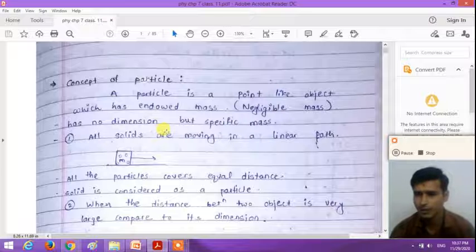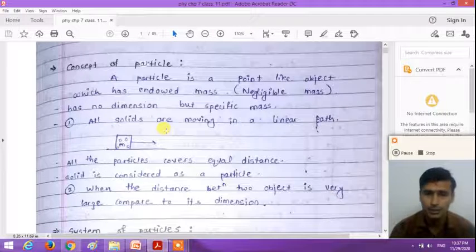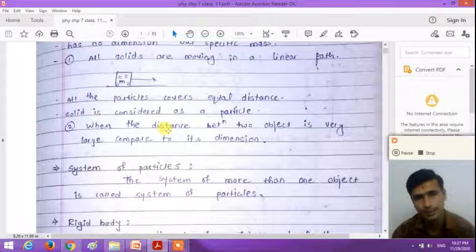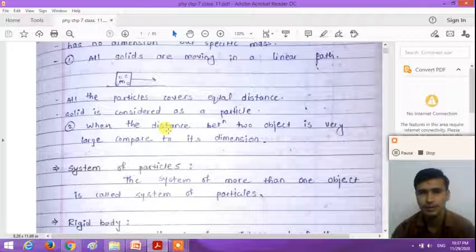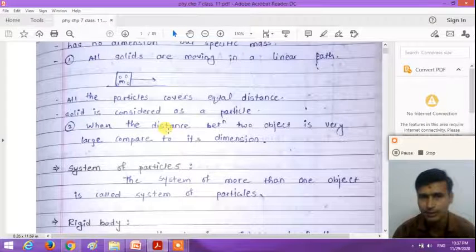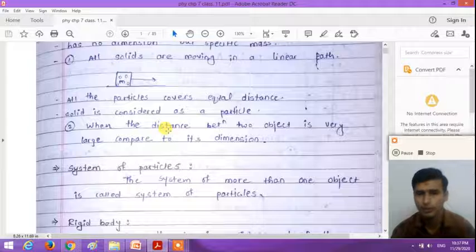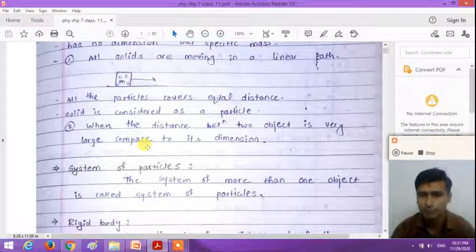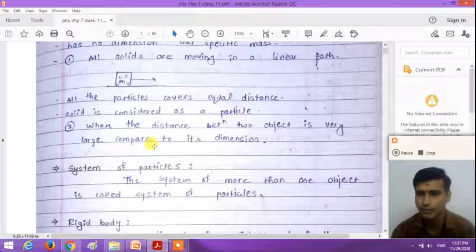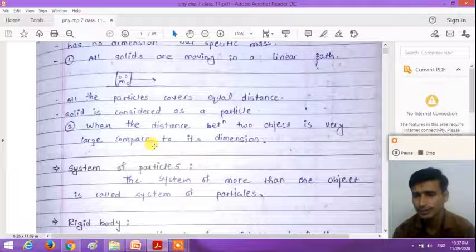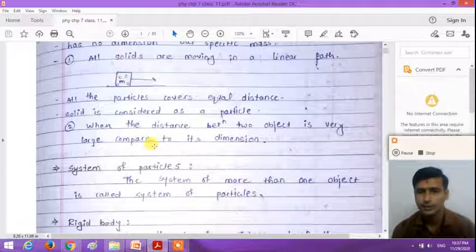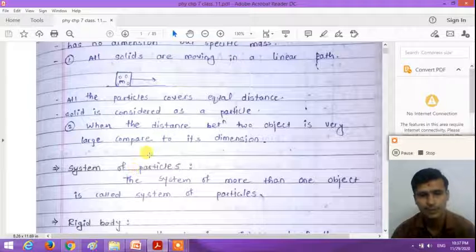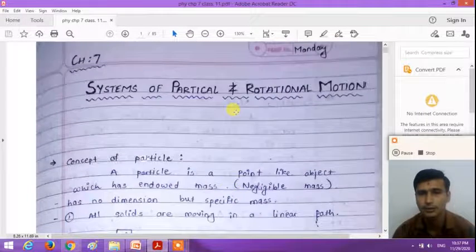In the first part of the chapter, we study the motion of a system of particles. Particles means all solid objects are considered as particles, or when the distance covered by the particles is very large compared to its size, we consider the objects as particles, and more than one particle is called a system of particles. So in the first half of the chapter, we will discuss the motion of the system of particles, and the second half of the chapter is rotational motion.